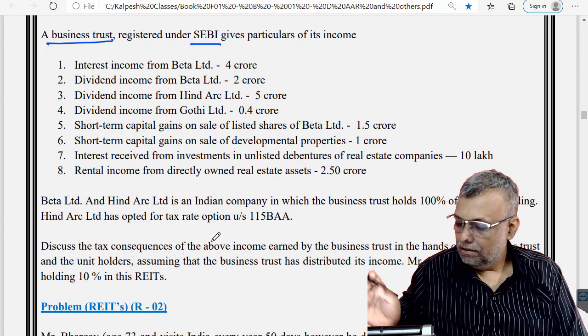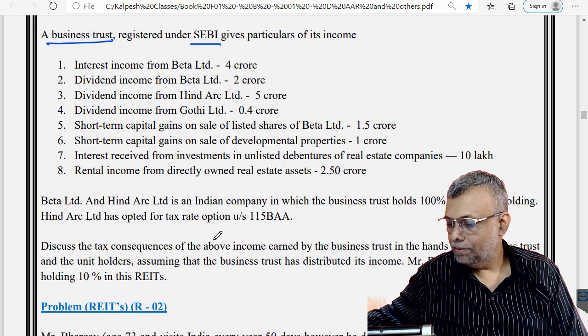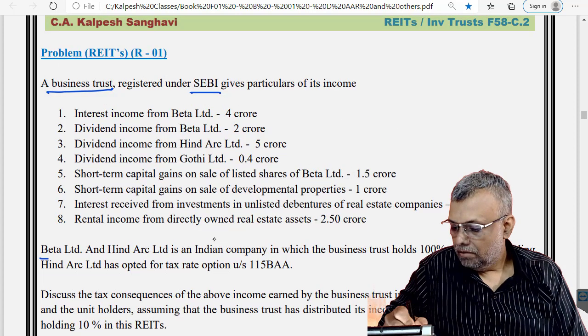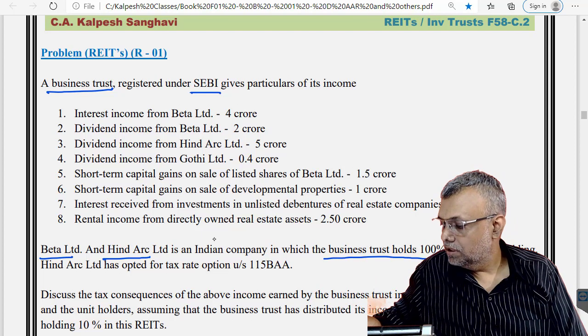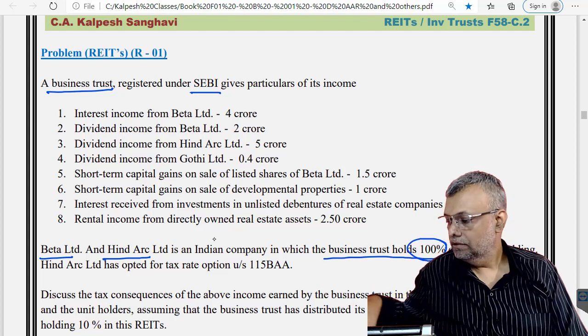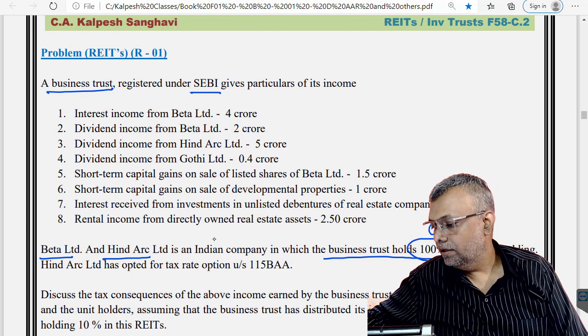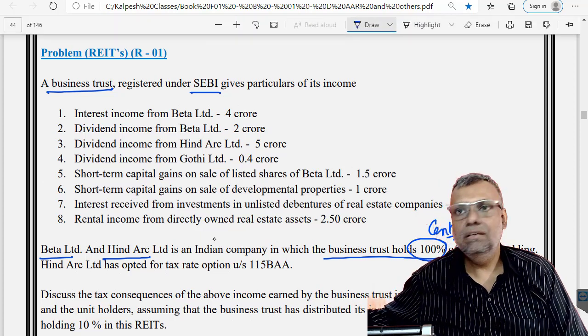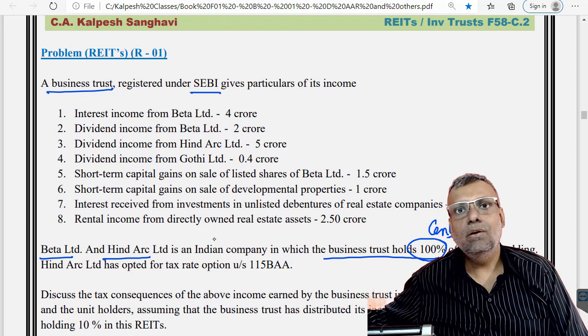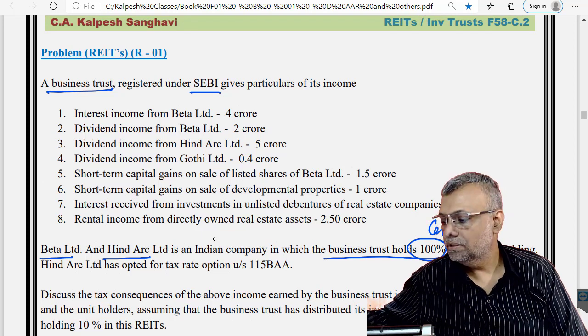First of all, let us see the special purpose vehicle data. Beta Limited and Hind Arc Limited are Indian companies in which the business trust holds 100% of the shareholding. So this indicates that you have a controlling interest. However, the law says that such percentage of controlling interest is allowed at the time of registration, and that exact data is not in the question. So we'll say that 100% is a controlling interest.